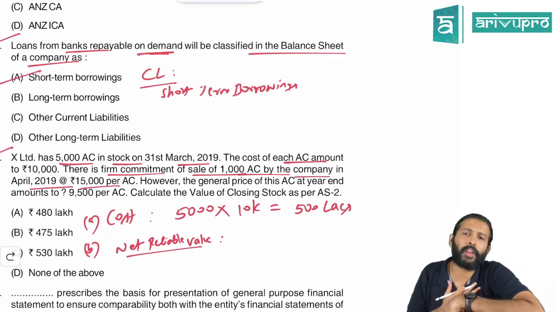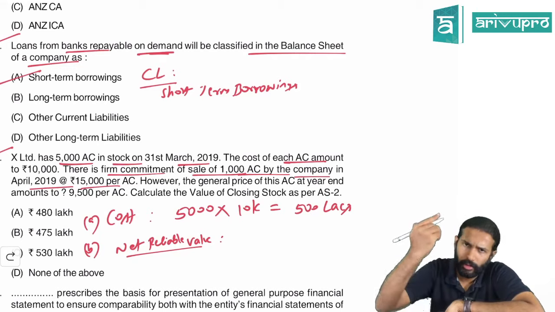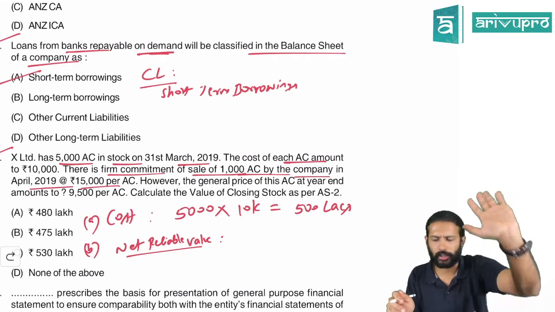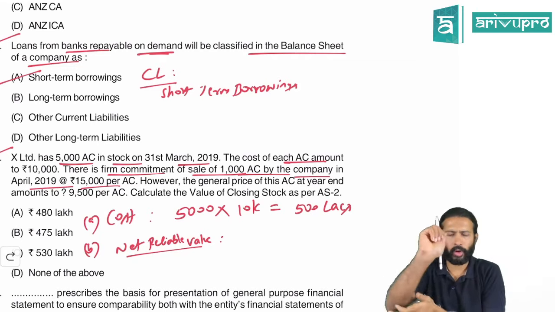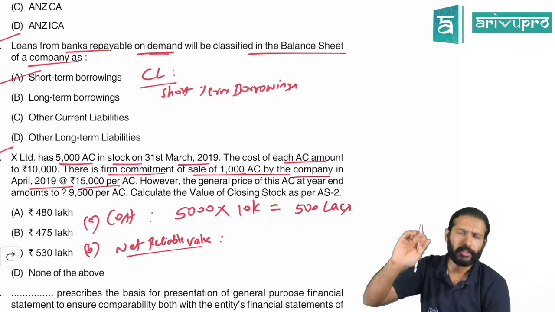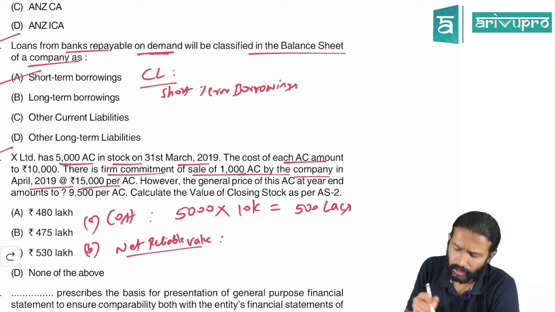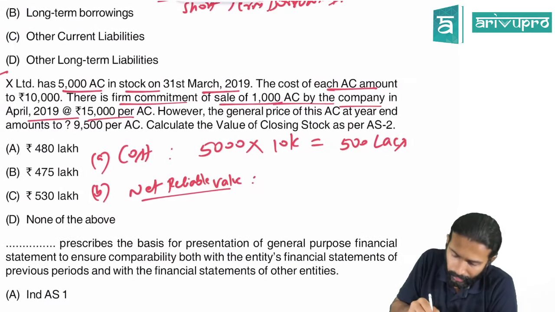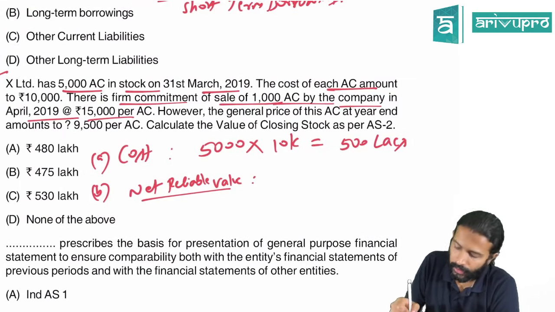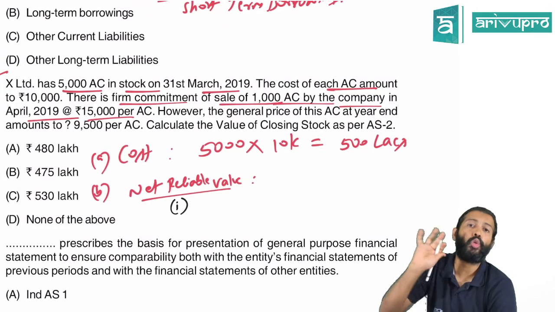We already received an order for how many ACs? 1,000. We already received the order. That's a firm order. We have already signed with a buyer saying we will supply these ACs in April at a price of 15,000 per AC. That means you can calculate the net realizable value for two components.